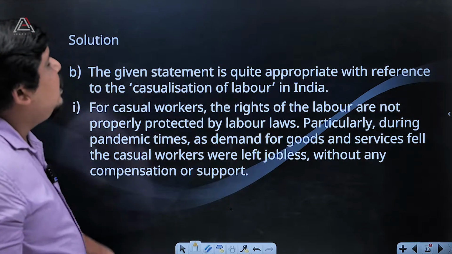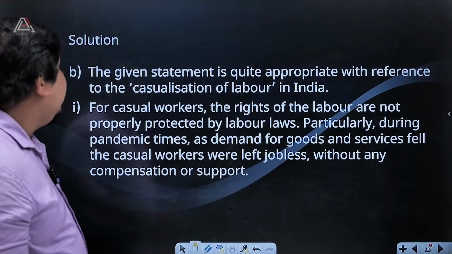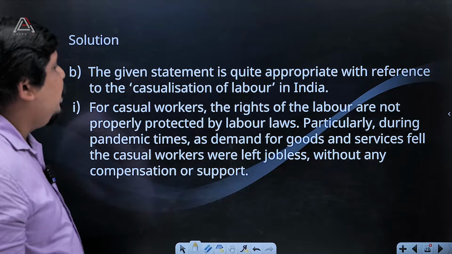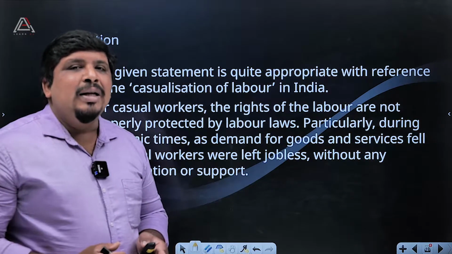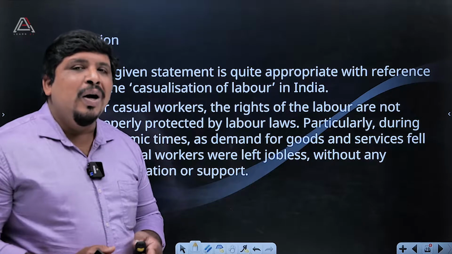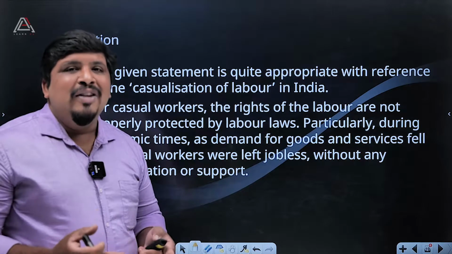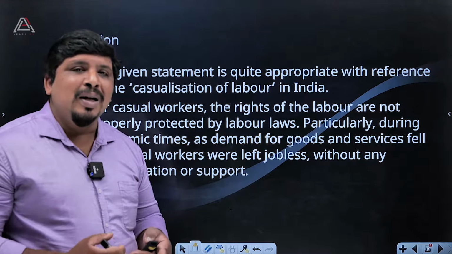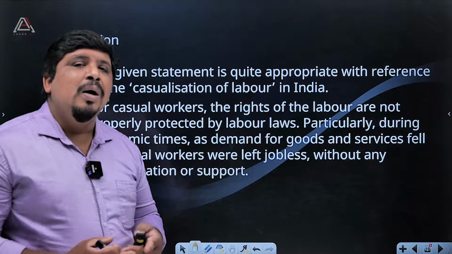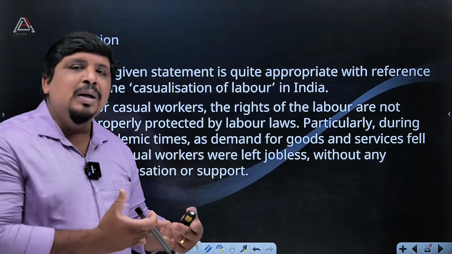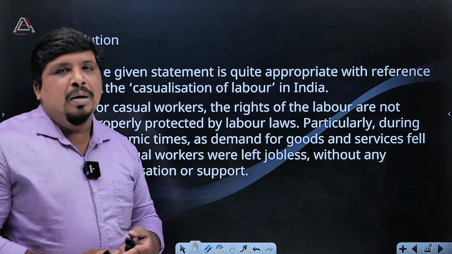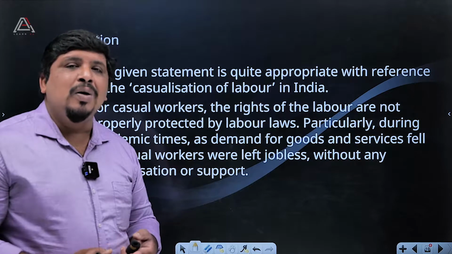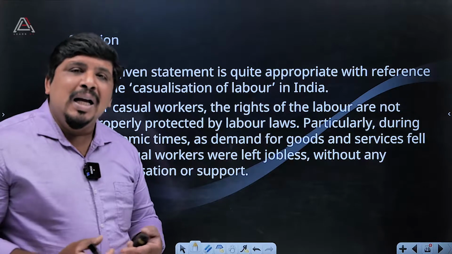The given statement is quite appropriate with reference to the casualization of labor in India. You read that content in newspapers, and you have seen it on television channels. Lots of people died, and lots of people fled from our state to their states. They lost their jobs, they lost their lives, they lost their relatives.